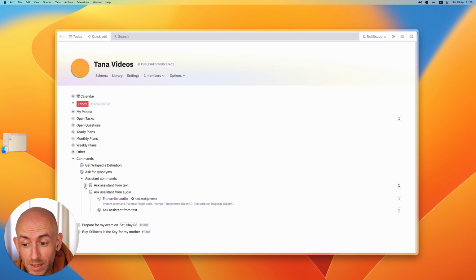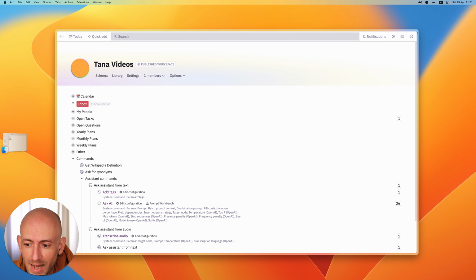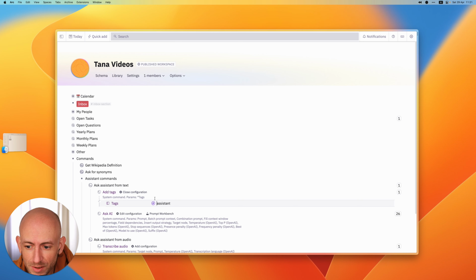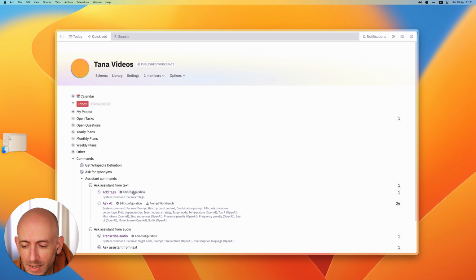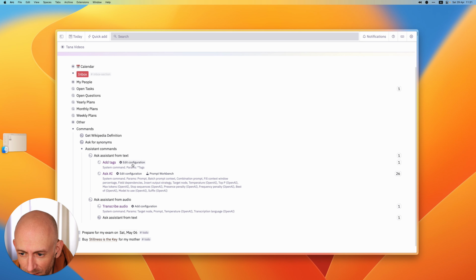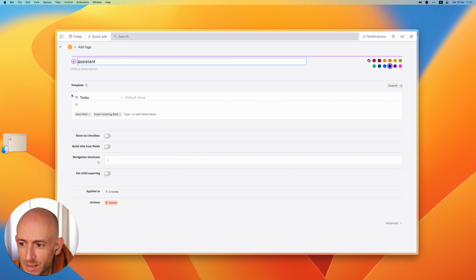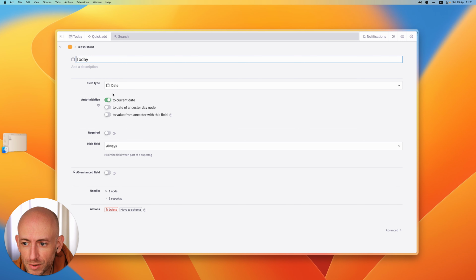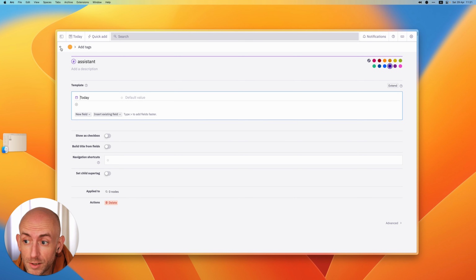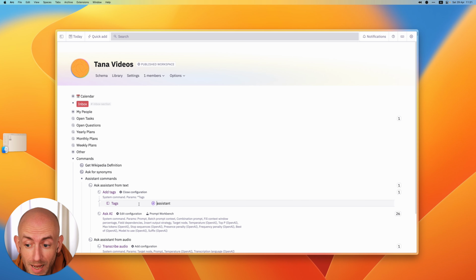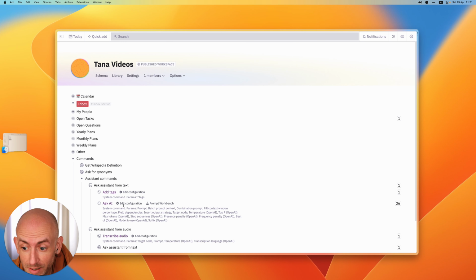Again, you don't need to know any of this. You can just use the template, but if you want to know how it works, this is how it works. Ask assistant from text, if you expand that, what I do is I add a tag. And if you click on the edit conversation, you can see I add the assistant tag. And I need that because in the assistant tag, we can see that I'm adding a today field. And if I go into the today field, I also set it to the current date. And I need this in order to do relative time, because else the AI doesn't know what day today is. So by adding the assistant tag, I get the relative day, actually today, which then I can use in the AI command.